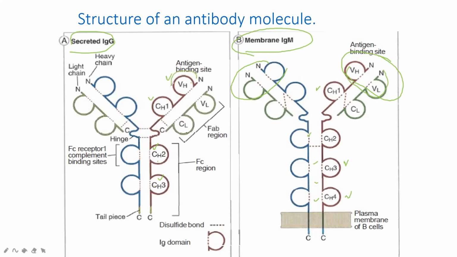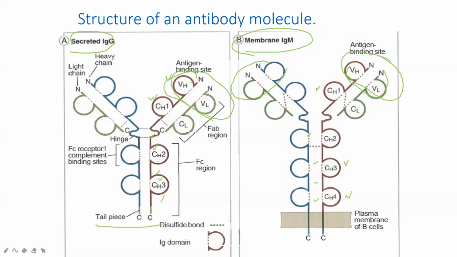The last part, the N terminal of the protein, is the variable part. The remaining three are CH1, CH2, CH3. According to the antibody size, the constant parts may be 3 in number, maybe 4, maybe 5, according to the size of the antibody.